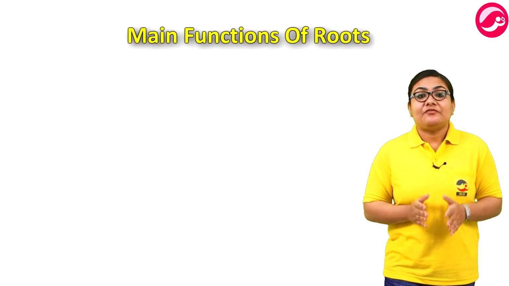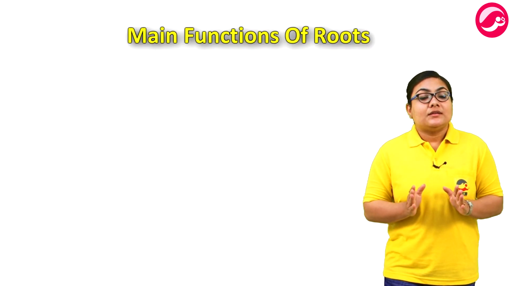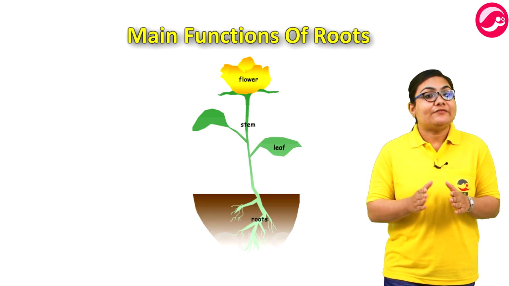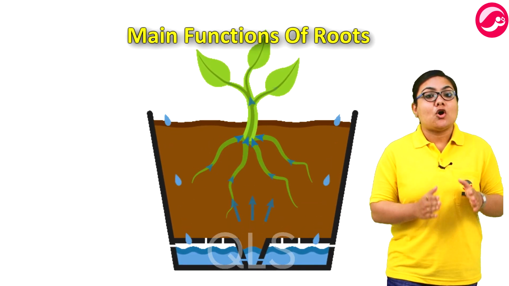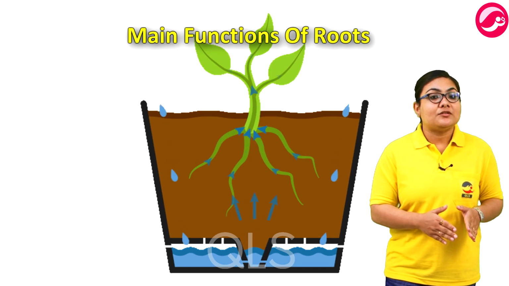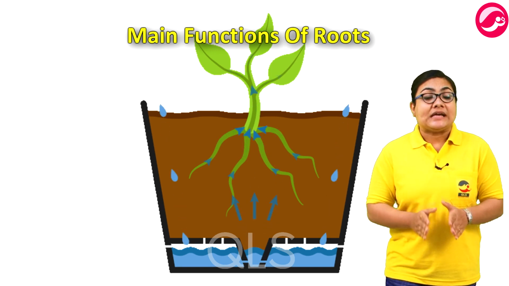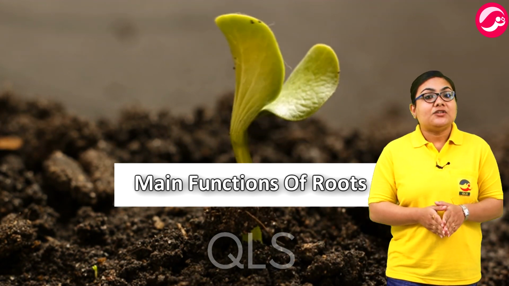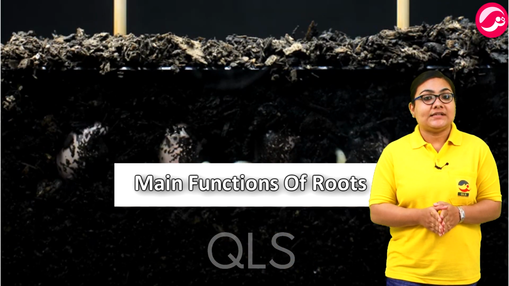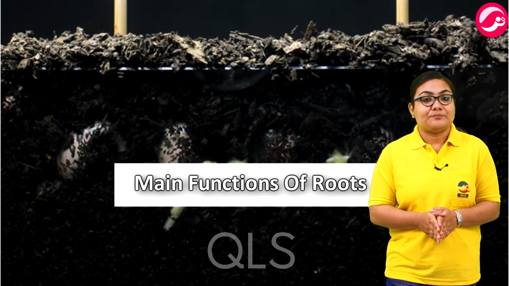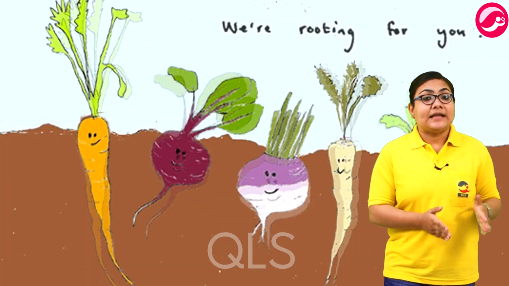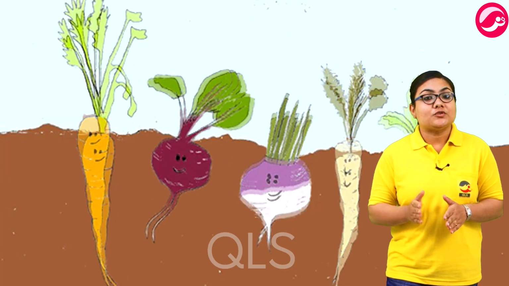Now, what are the main functions of roots? Number 1, the plant root system anchors the plant body to the soil and provides physical support. Number 2, the plant root system absorbs water, oxygen and nutrients from the soil in mineral solution, mainly through the root hairs. From the root, these are moved upward. Plants with a fibrous root system are more efficient in absorption from shallow sources. Third, some roots store food for the plants. Roots of plants such as carrots, turnip, radish and beetroot store food.